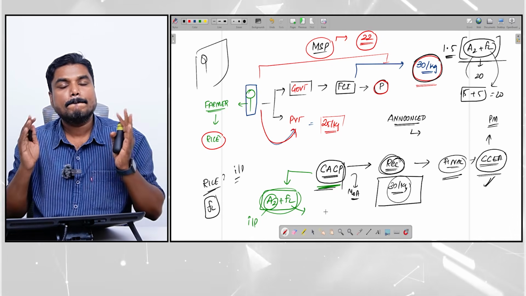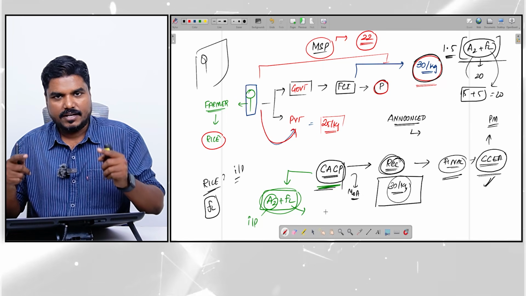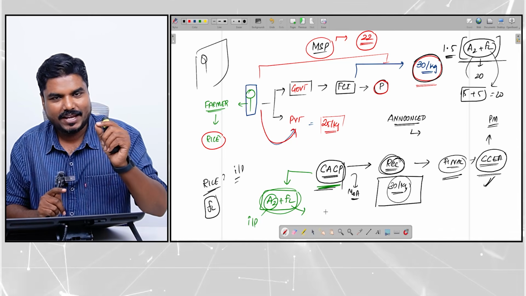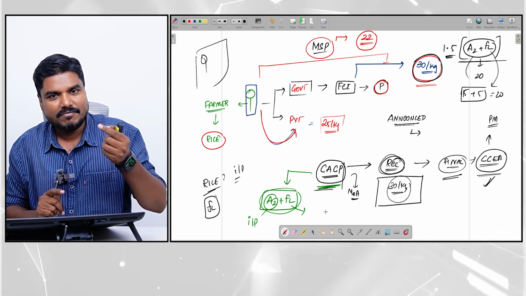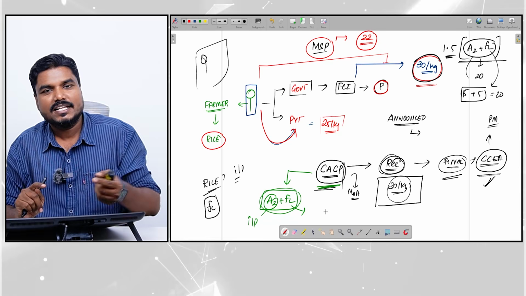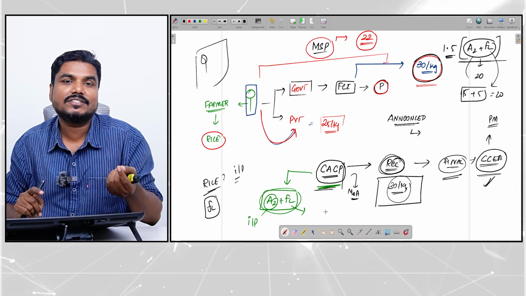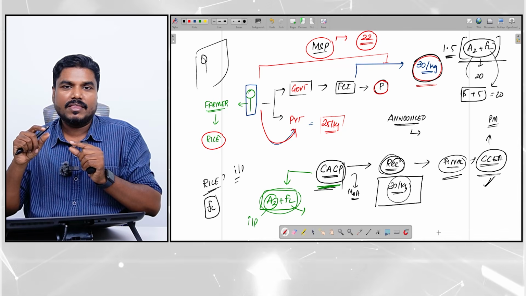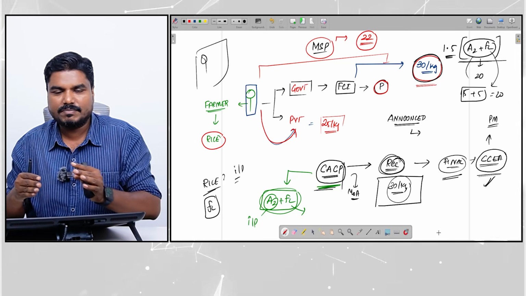Now all these are the basics of MSP. MSP is the price at which the government procures food grains from the farmers. The price will be announced before or at the beginning of the sowing season. The price will be recommended by CACP, and final approval will be given by the Cabinet Committee on Economic Affairs. CACP, while recommending the price, will take into account the input cost, called A2, and unpaid family labor, called FL. Recommending 1.5 times A2 plus FL is the convention. Accordingly, MSP will be announced.